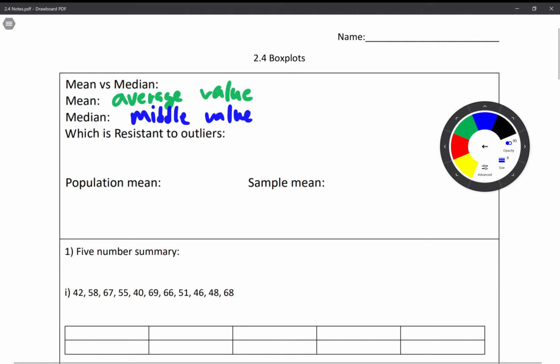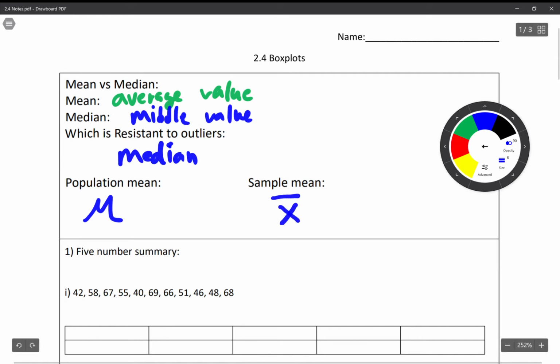Which one is resistant to outliers? Meaning, when there's an outlier, which one is not going to change? Well, the median. And like we talked about, this is why you have the median income and the median home value, things that are affected by outliers. Remember that the population mean symbol is mu, which is always a Greek letter, and the sample mean is X bar that you get from a sample.